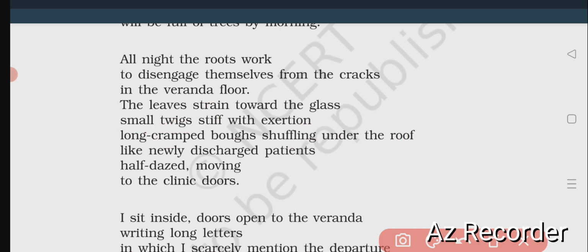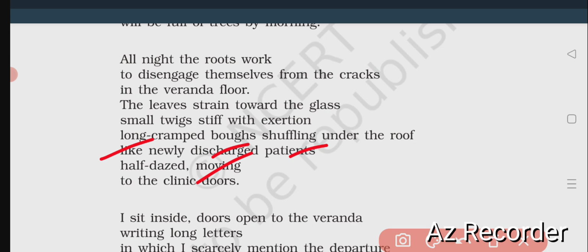Just think about newly discharged patients. The poet has compared them with newly discharged patients, as if a patient is discharged from the clinic or hospital, and when he walks, the walk of the patient seems like a dazed stage, half sleeping stage, half dazed, moving to the clinic doors, as if a patient just recently discharged from the hospital or clinic.